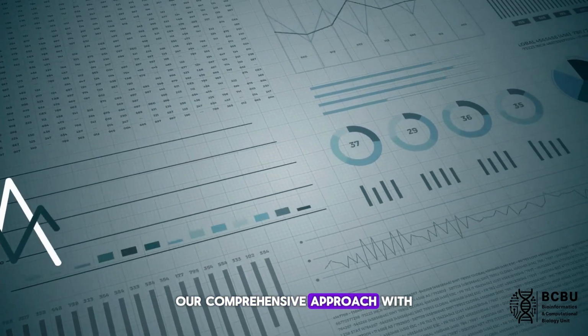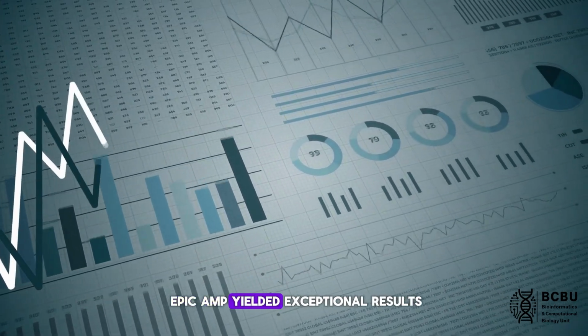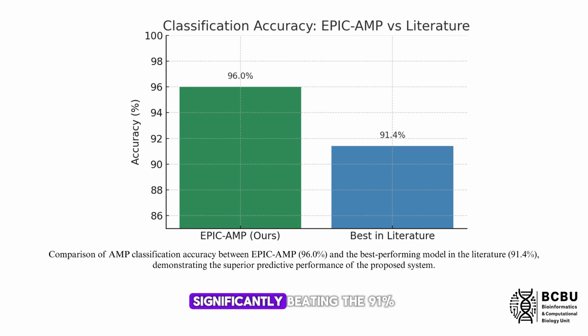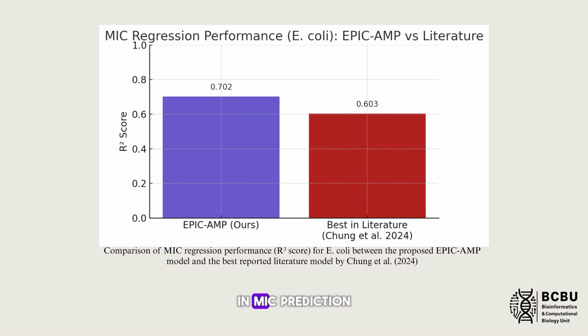Our comprehensive approach with EPIC AMP yielded exceptional results. For peptide classification, our random forest model hit 96% accuracy, significantly beating the 91% literature benchmark and showing superior discrimination. In MIC prediction, we saw strong quantitative performance across key pathogens.